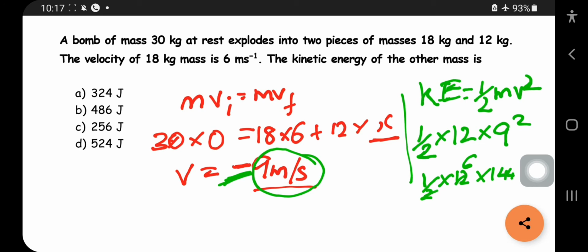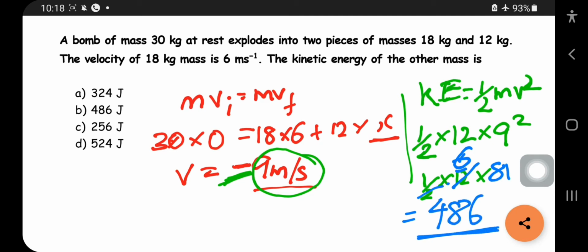Sorry guys, we made a mistake. 9 square is 81, right? It is 81. So you will get 6 into 81, which is 486. This is the final answer.